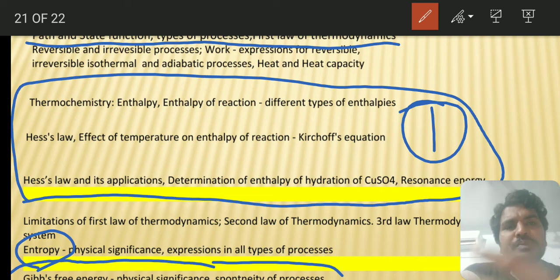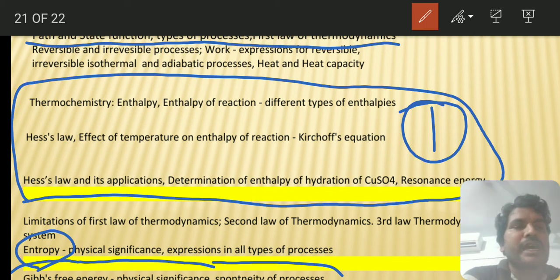When they give you enthalpy of combustions, how to find enthalpy of reaction? Enthalpy of reaction is equal to enthalpy of combustion of reactants minus enthalpy of combustion of products. When they give you in terms of bond dissociation energies, enthalpy of bond dissociation energy of reactants minus enthalpy of bond dissociation energy of products will come. Based on that, enthalpy of neutralization, that is a very, very important thing. Definitely you can expect one question from this thermochemistry.